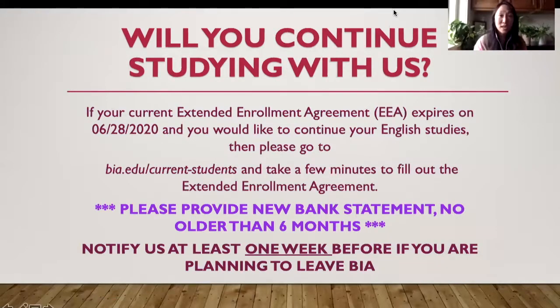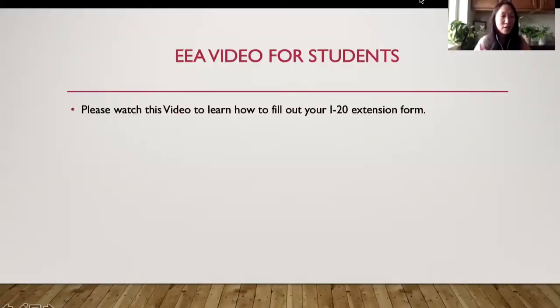If your contract, your I-20, is expiring on June 28, 2020, and you would like to continue your study at BIA with us, please fill out our extended agreement form. Please give us a bank statement as well, no older than 6 months. And give us at least 1 week so that we can process your documents. And now, here is a video to learn how to fill out your extended enrollment agreement form.